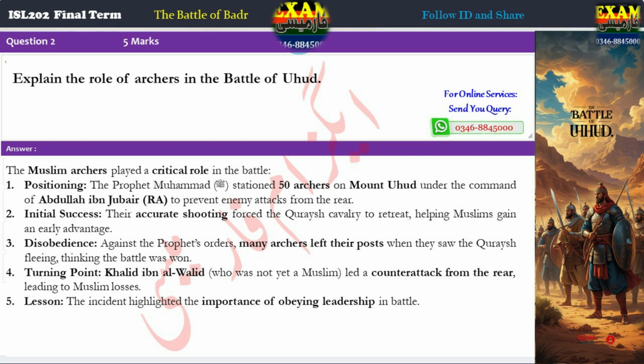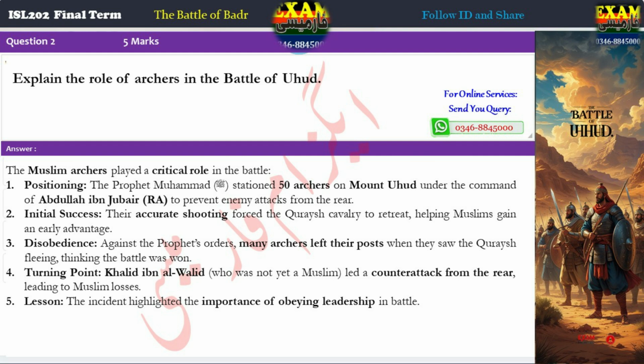The Prophet Muhammad stationed 50 archers on Mount Uhud under the command of Abdullah ibn Jubair, R.A., to prevent enemy attacks from the rear. Second, initial success. Their accurate shooting forced the Quraysh cavalry to retreat, helping Muslims gain an early advantage.